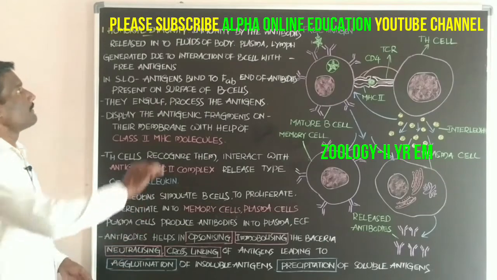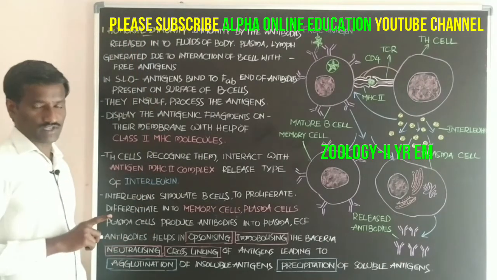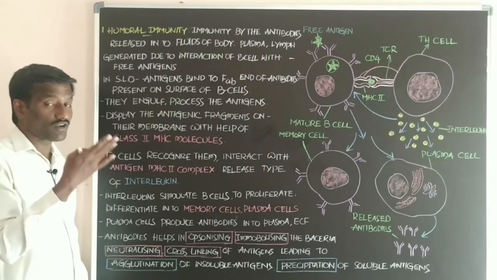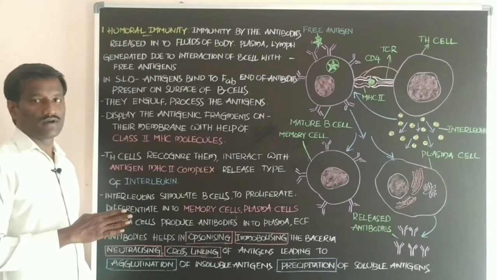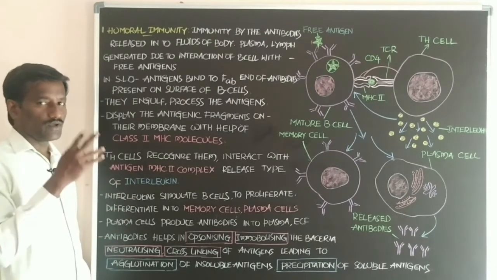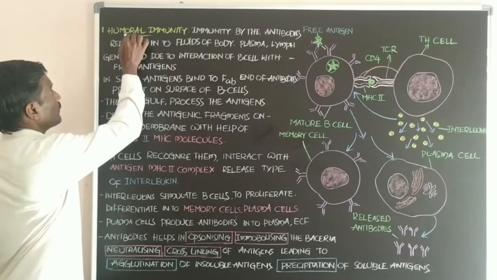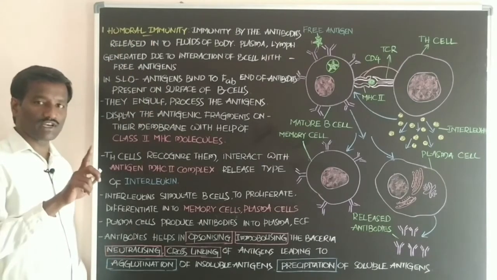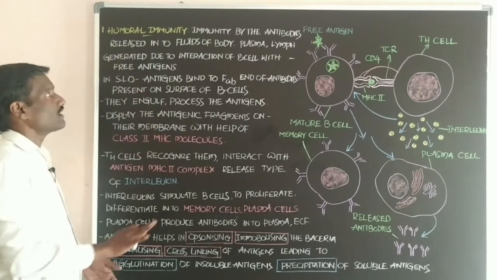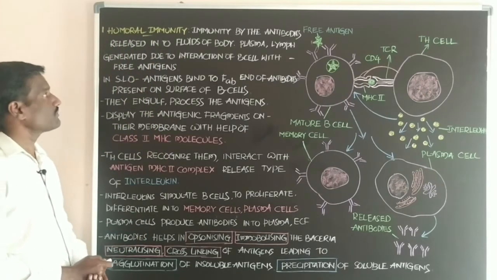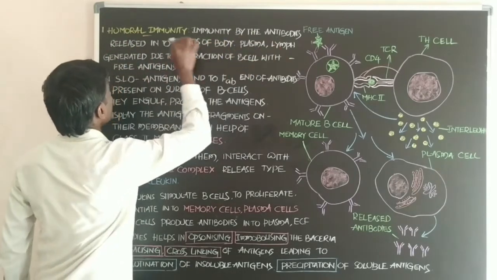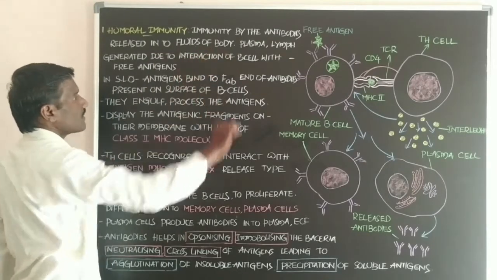Hi students, now let's discuss the types of immunity based on the response evoked by the individual against antigens and microbes. Immunity is of two types: humoral immunity and cell-mediated immunity. First, humoral immunity. In humoral immunity, immunity is provided by the antibodies released into the fluids of the body.